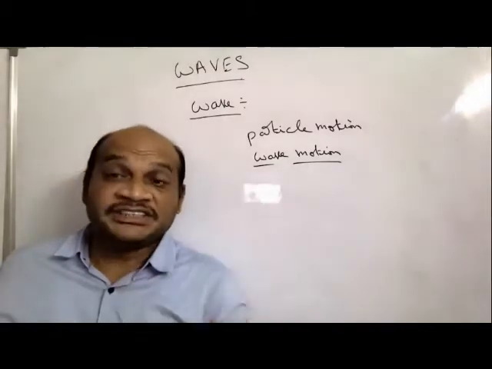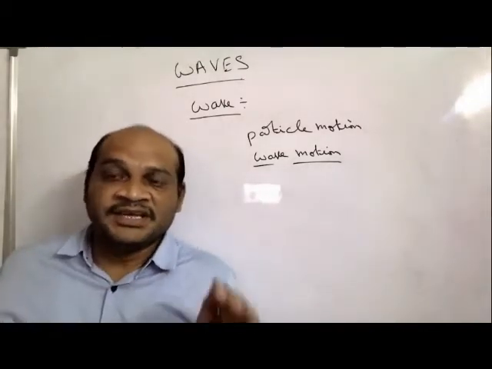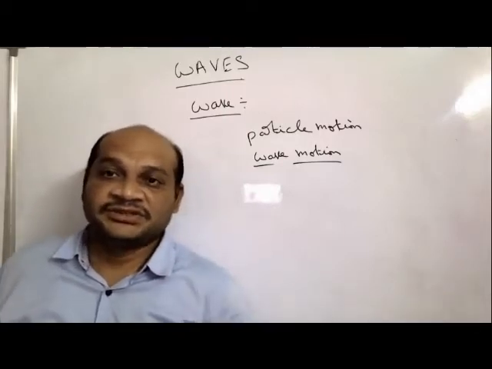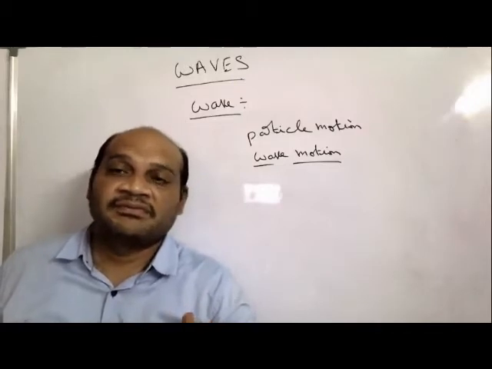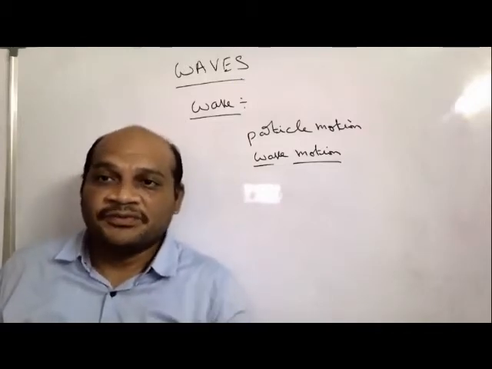Which means when a disturbance is formed in the medium, the disturbance is distributed throughout the space without transfer of molecules of the medium. That is called a wave motion.